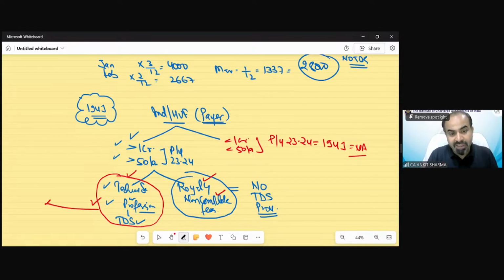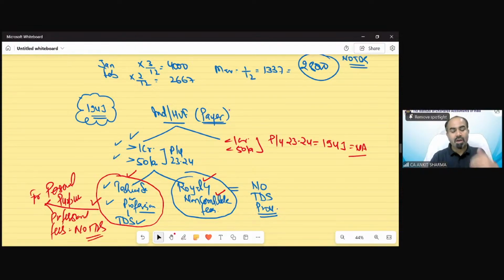And even in this case, if the payer is an individual HUF, turnover exceeding 1 crore and 50 lakh, and if the individual pays professional fees for personal purpose, then again no TDS. You can see a lot of exemption is there under section 194J.